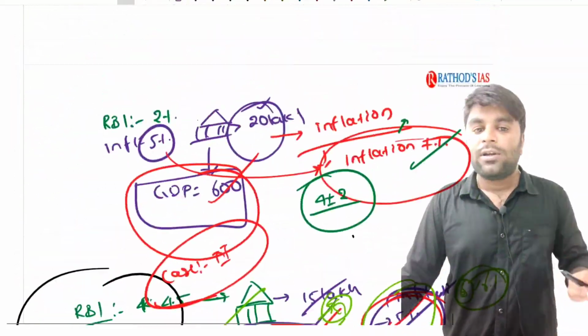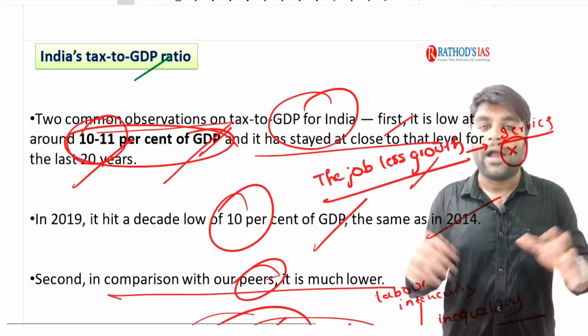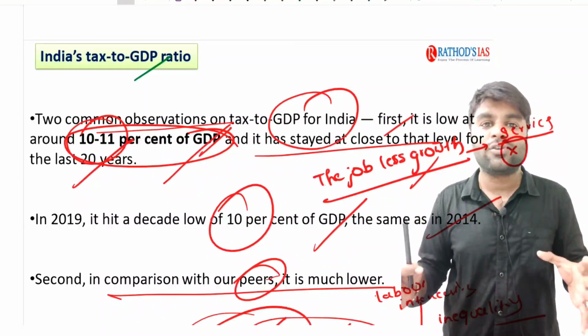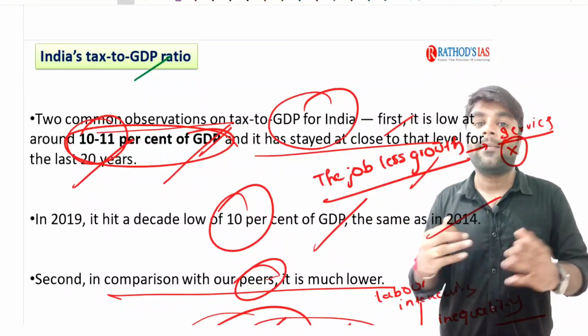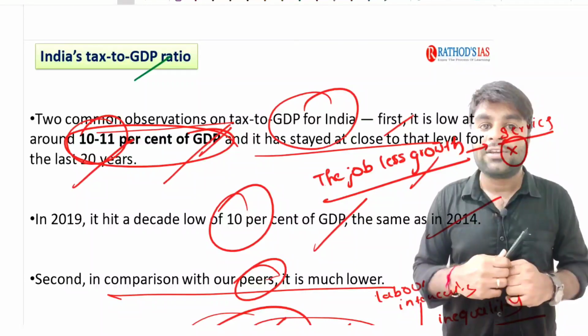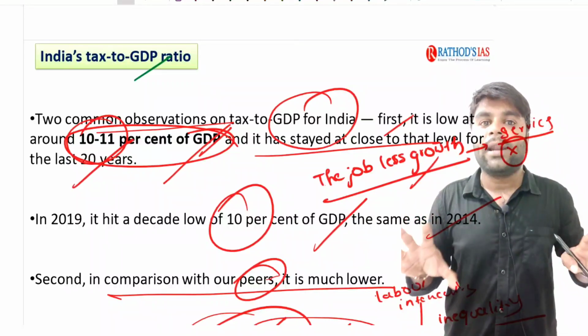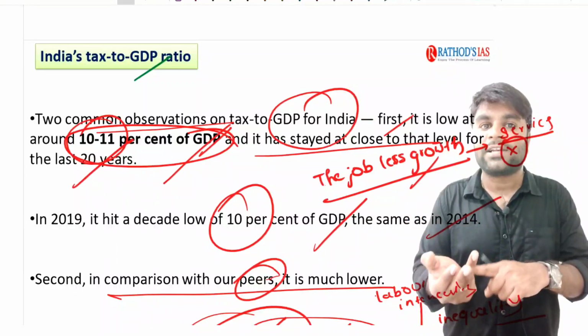So guys, these are the latest current affairs which we have seen in the newspapers. We have discussed the age-old poverty concepts. We have discussed the tax to GDP ratio of India. We have discussed the interlinks and mechanism, and the RBI and government working in coordination. All these are macroeconomic concepts, guys. A good understanding of macroeconomic concepts is very important to attempt both the prelims as well as the mains.